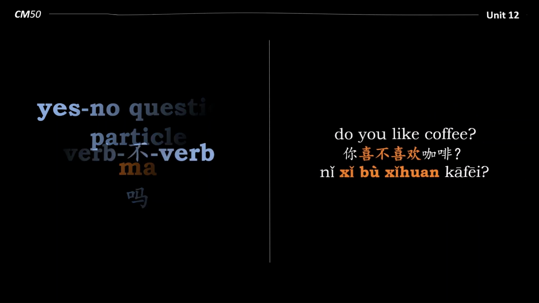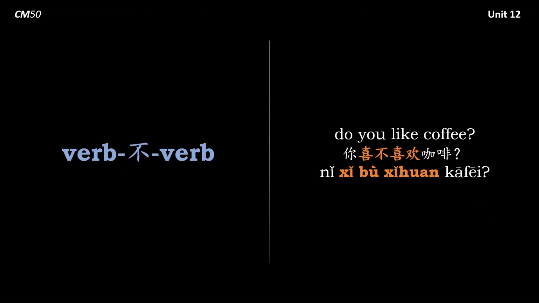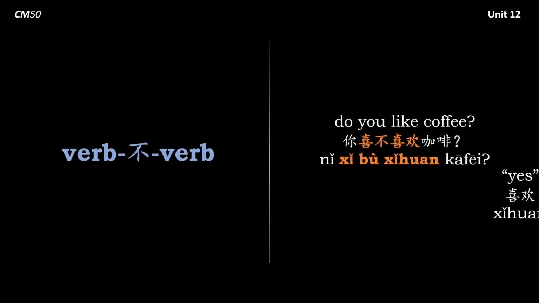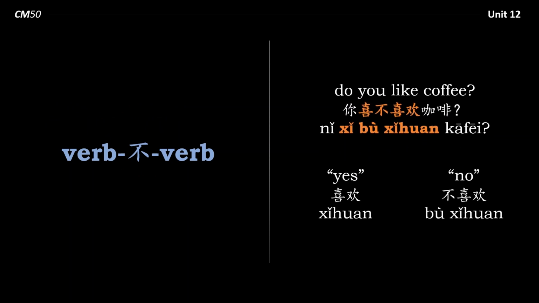And the same is true of the verb-不-verb structure. 你喜不喜欢咖啡? 喜欢, yes. 不喜欢, no.